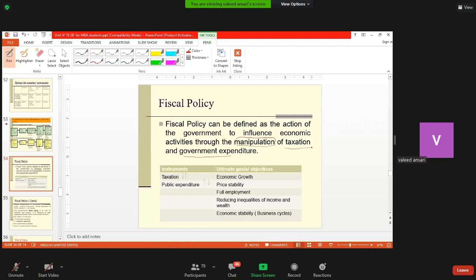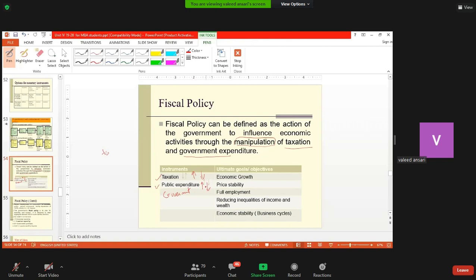So there are two main aspects of fiscal policy, that is by changing taxes and by increasing or decreasing government expenditure, which is also called public expenditure.